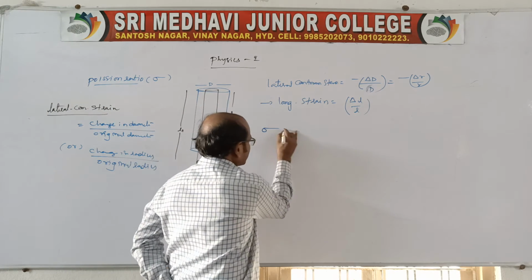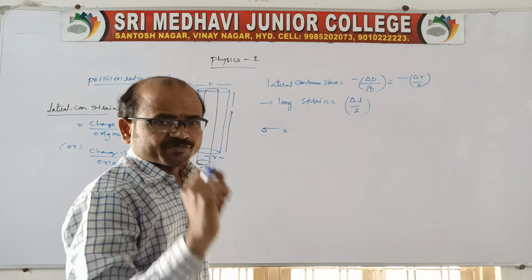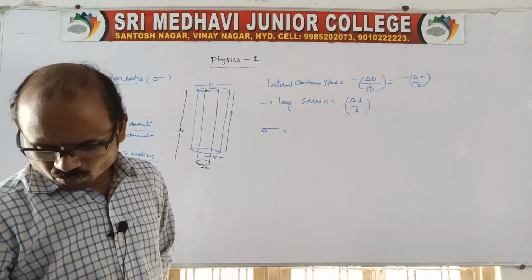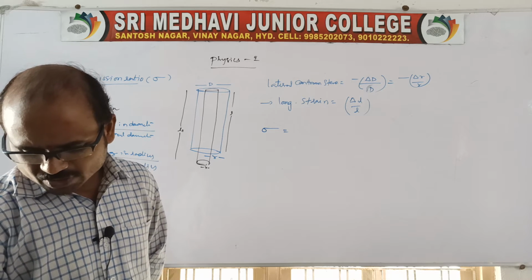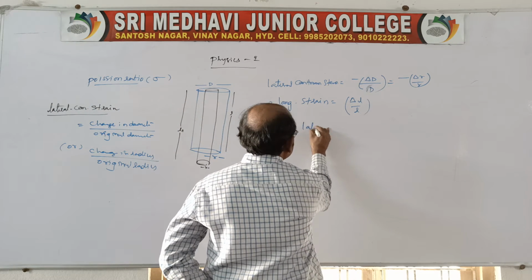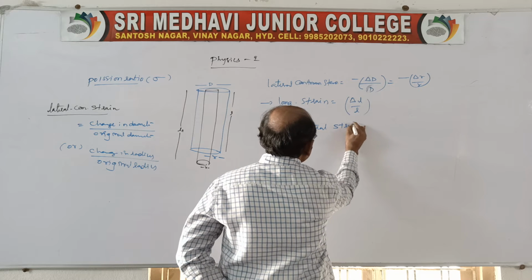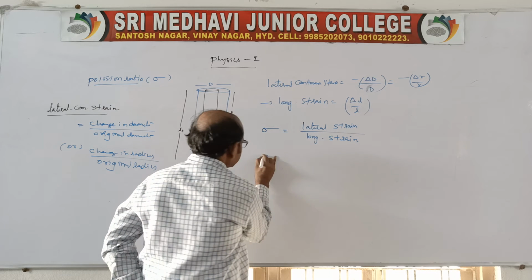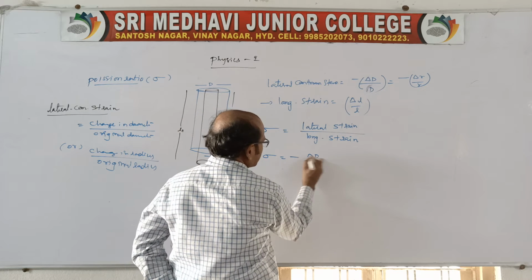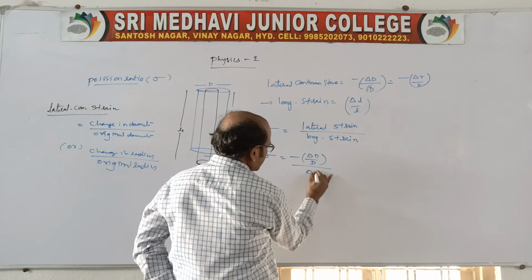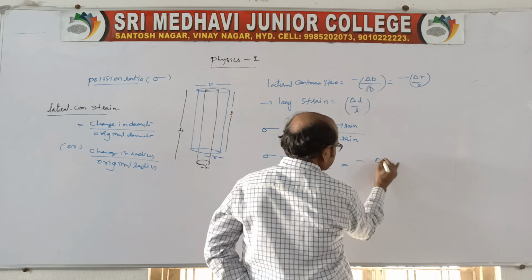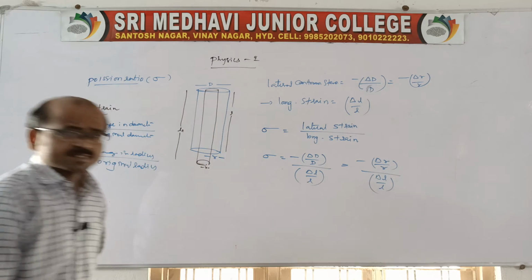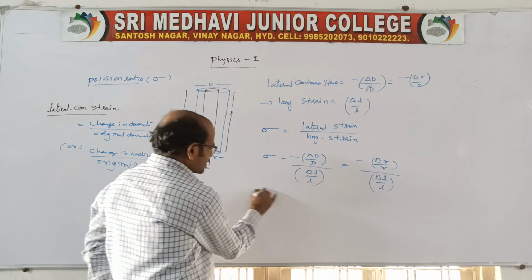Now the Poisson's ratio is defined, within the elastic limit, as the ratio of lateral contraction strain to longitudinal strain. So we can write sigma is equal to lateral strain, minus delta d by d, divided by longitudinal strain, delta L by L, or else minus delta r by r by delta L by L. So this is about Poisson's ratio.